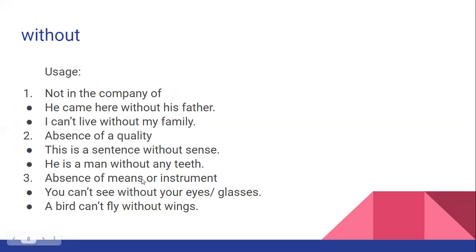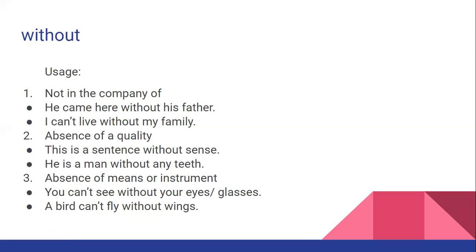Then without also denotes absence of means or instrument. So means by which something is done. You can't see without your eyes. You can't see without your eyes or glasses. So your eyes are the means, glasses the instrument. So absence of means or instrument. So you can't see in the absence of your eyes or glasses.